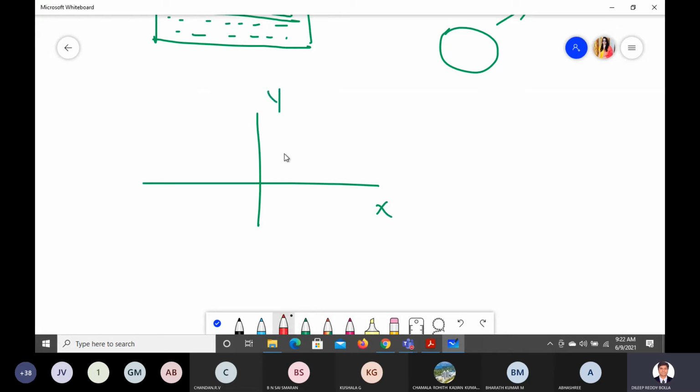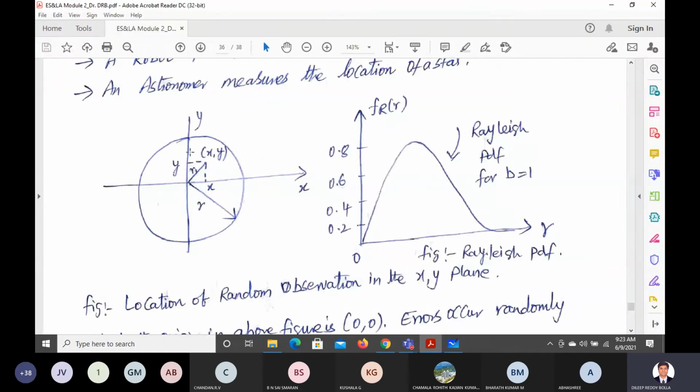Now we are trying to take a point from that. This is the point we have taken. Let us say that point can be X and Y. So the corresponding value you are going to get here is X, and the corresponding value here is Y. This is what we have normally been doing with distributions till now.